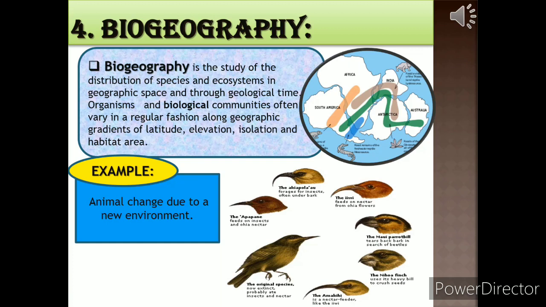As you are seeing in the picture, there are different types of finch due to their beak shape. Finch is a form of sparrow. This difference in beak shape is due to different types of environment and availability of different food like nectar of flowers and insects, or both. Insects are present under the bark or above the bark. So there are different types of beaks in different finches for their food.